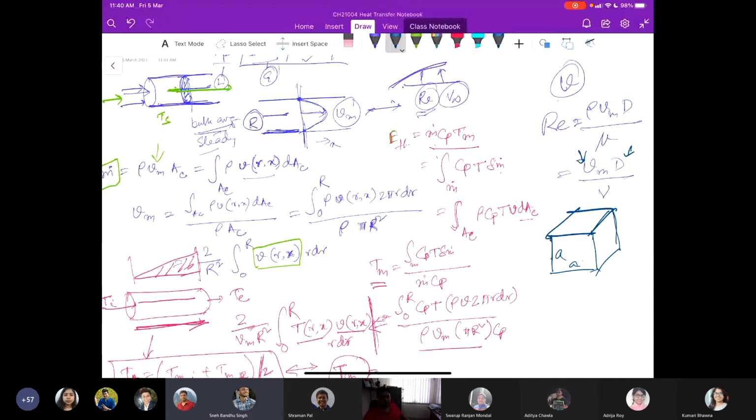Under root 4 A square by pi. Under root 4 A square by pi for a square duct.